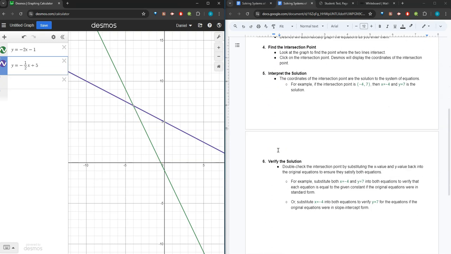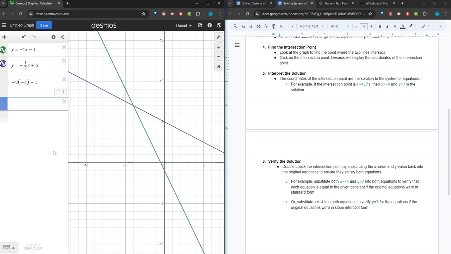So for 6, we can just do a quick double check and verify that x equals negative 4 and y equals 7 is a solution. We were given both equations in our slope-intercept form, and so I can do a quick calculation here. Beginning with our equation 1, negative 2, and instead of x, we're going to input negative 4, and we're going to complete that equation by just saying minus 1. And we get a value of 7, which matches our y value of 7 for the solution.